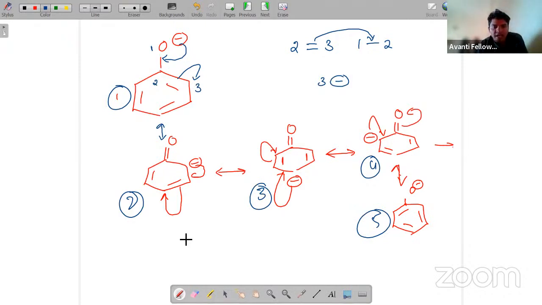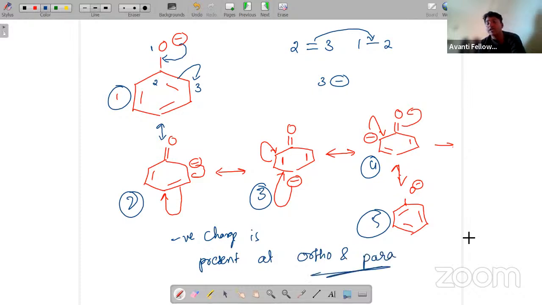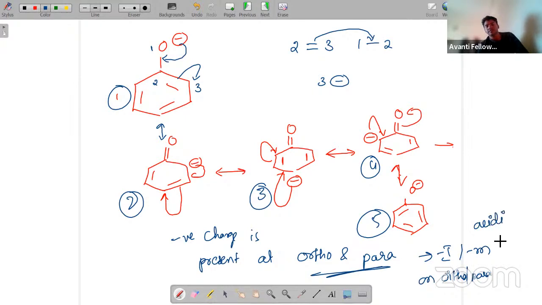And we can also say negative charge is present at ortho and para position. So that is why if we are having minus I or minus M groups on ortho and para positions, they will increase acidic strength. Very, very most important.